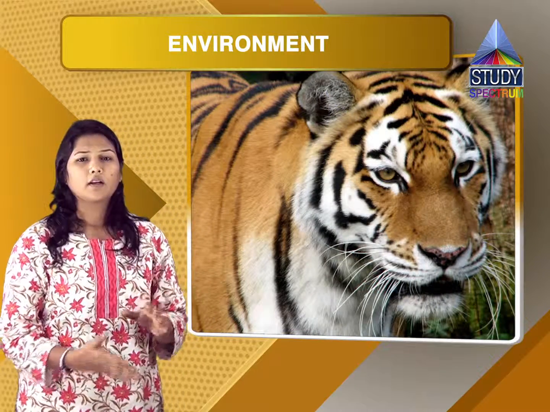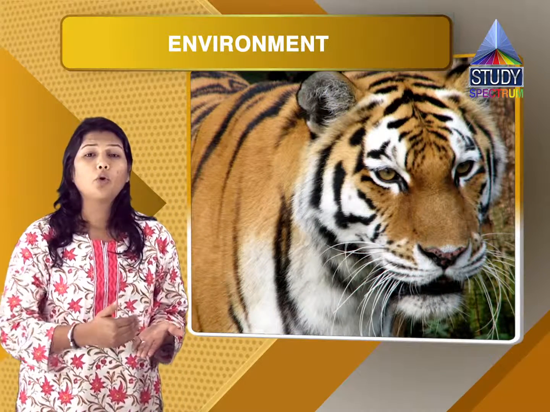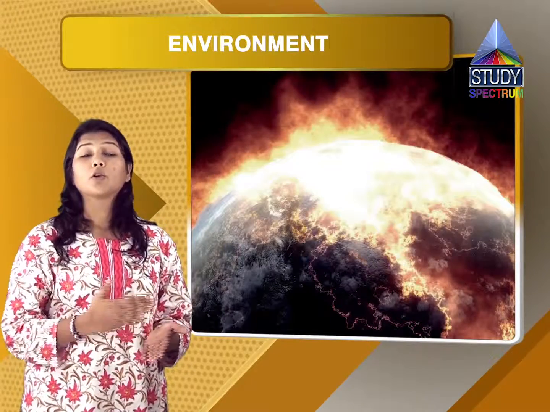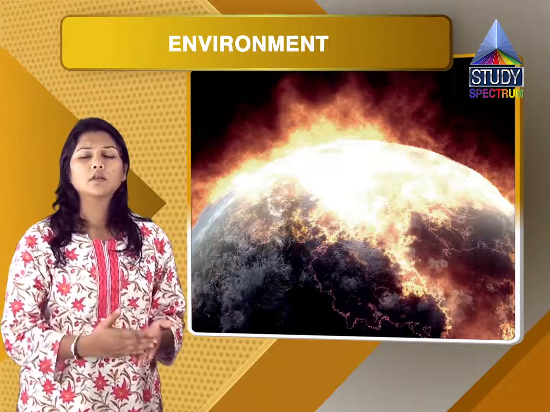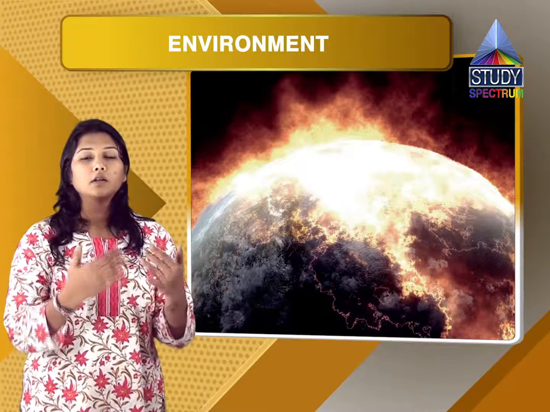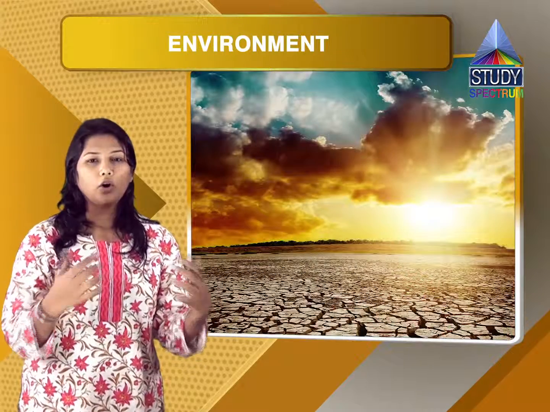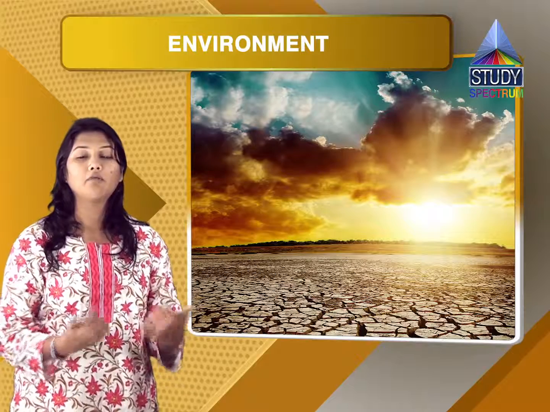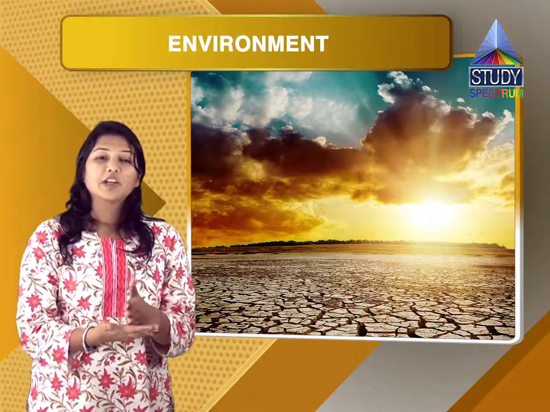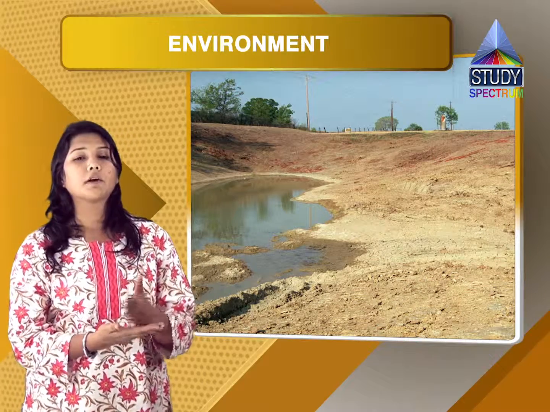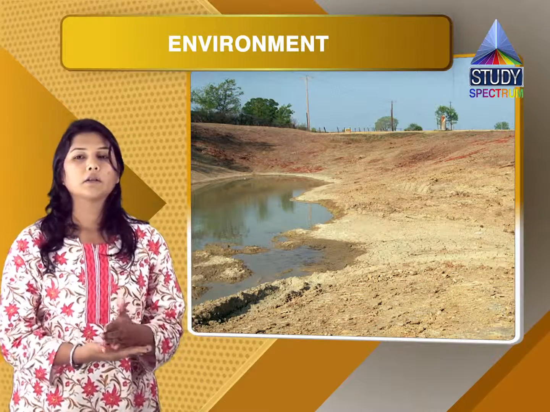How does it affect our environment when we do all these things? The major effect that we have is global warming. What does the term global warming mean? It means the hot climate actually increases. There's a lot of humidity in the environment. The glaciers are melting down every year. There is a rise in the humidity in the climate.